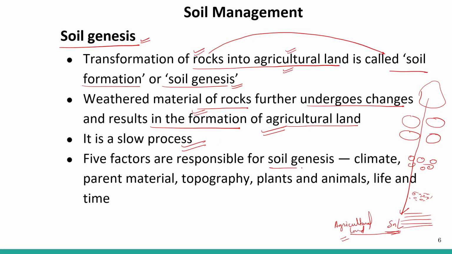There are 5 factors responsible for soil genesis. That is climate, including temperature changes, so that brings change in the properties of rock, that is the parent material. So formation of soil also depends on what type of rock it is. Then topography, plants and animals, life, and also very important, time. So it is a time-taking process. These are the 5 factors that determine soil genesis: climate, parent material, topography, plants and animals, life, and time.